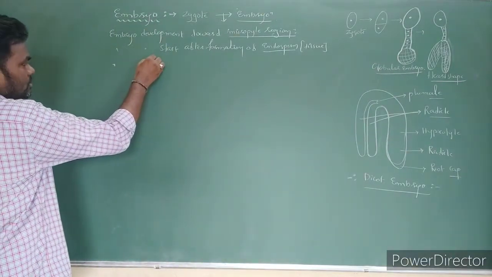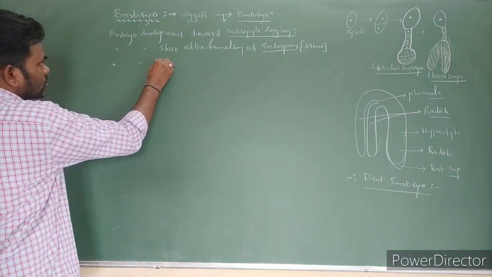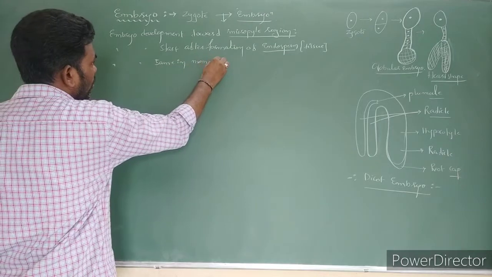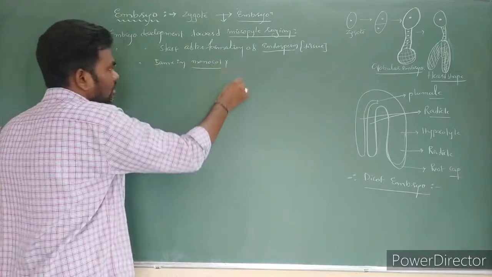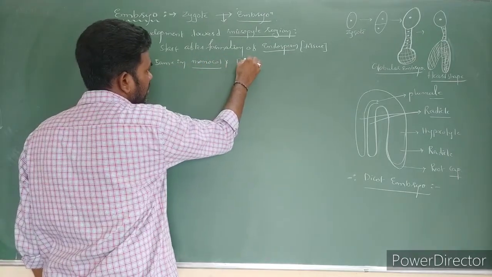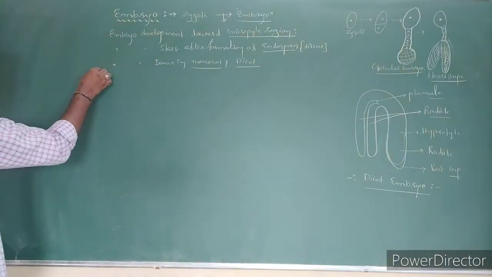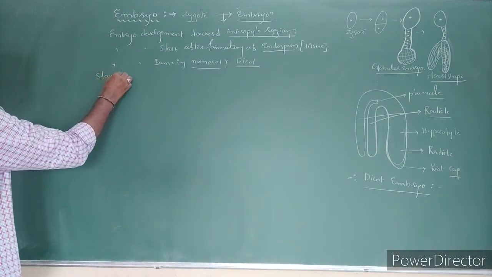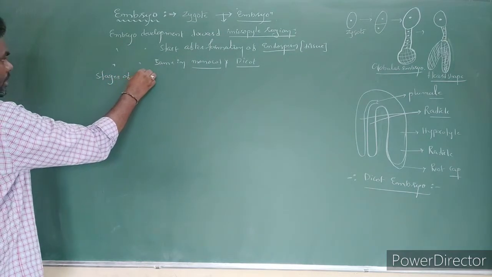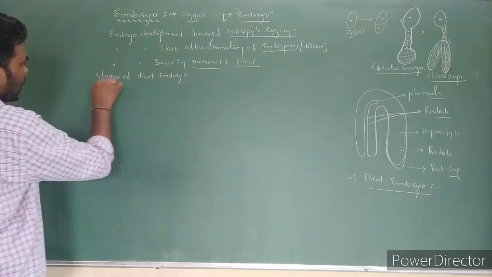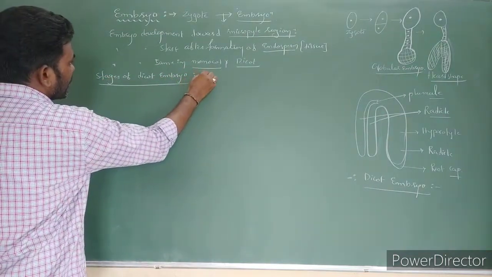Embryo development is mostly the same in monocot as well as dicot, mostly same, right? Let's see the stages of dicot embryo development.